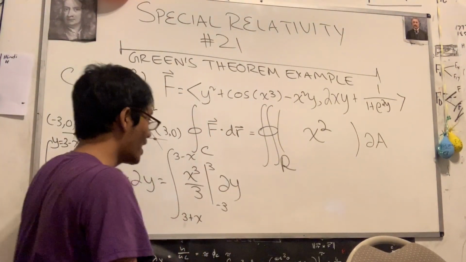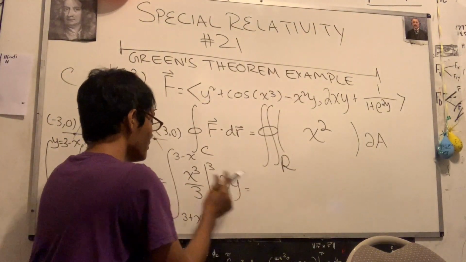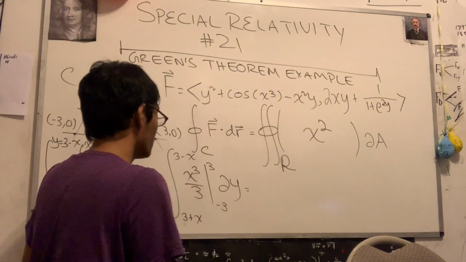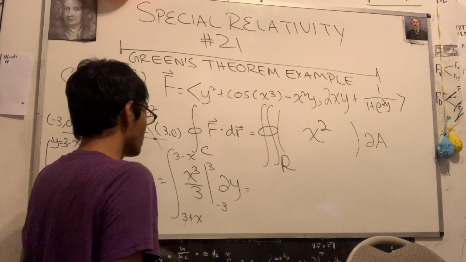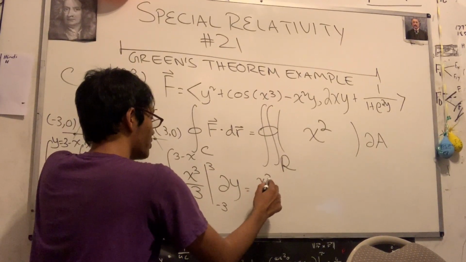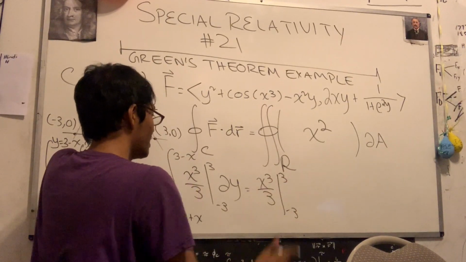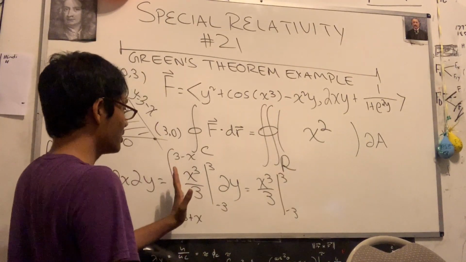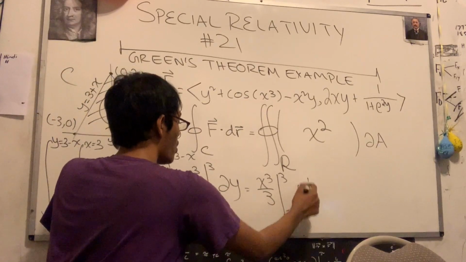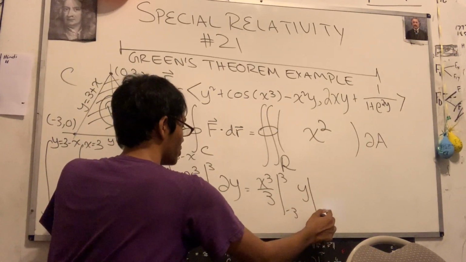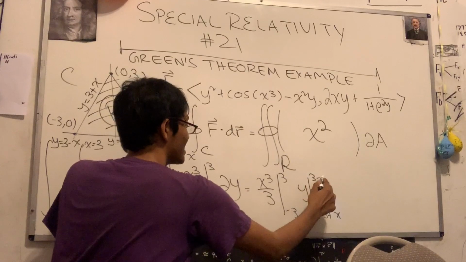We are proud. Okay, so this can of course be simplified to what? Well, this is really quite an easy integral, right? We're going to be left with x cubed over 3 tending from negative 3 to 3 on the outside. But then we're going to have what? This integral on the outside, but that's going to be followed by y tending from 3 plus x to 3 minus x.